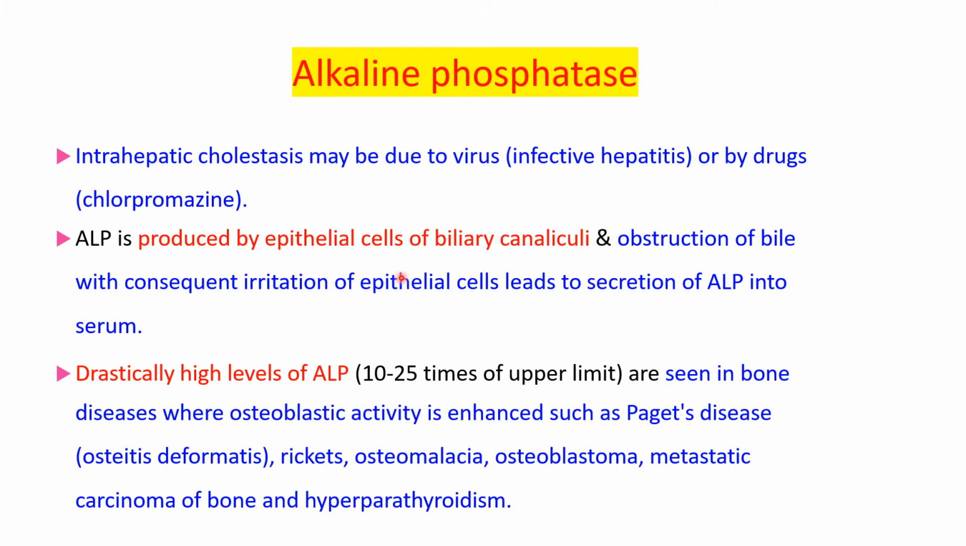Normal level is 3 to 13 King Armstrong units, and its normal level in children is more because of the increased amount of growth going on in the children, and osteoblastic activity is taking place in the children. Therefore, increased alkaline phosphatase level is there normally in the children.